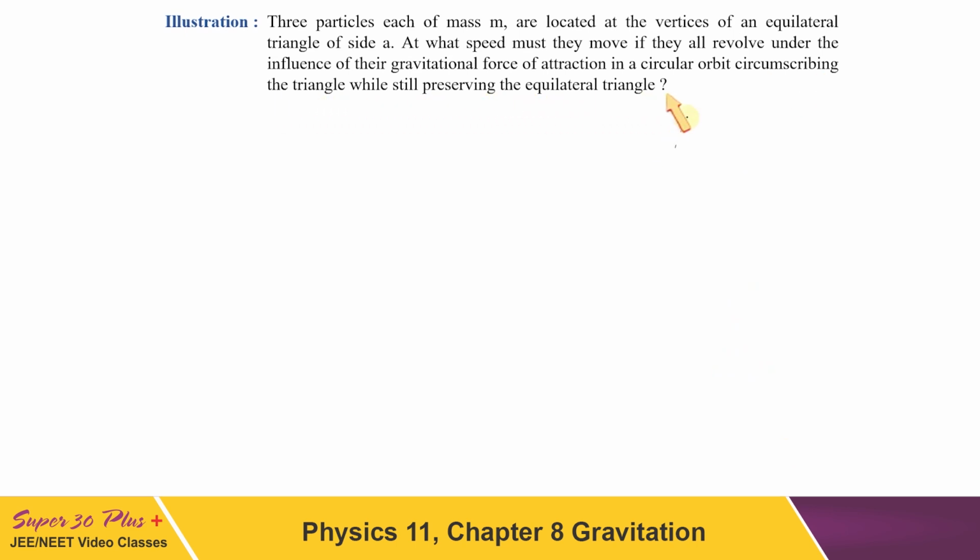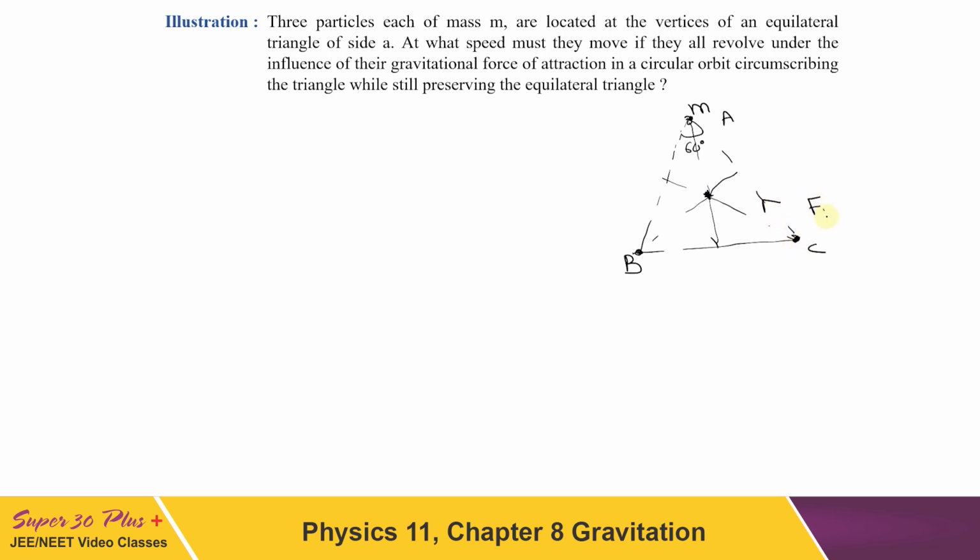Okay, let us first draw the equilateral triangle. This is triangle A, B and C, and 3 particles of mass m each are located at these 3 vertices. The angle is 60 degree. Now here it should be the geometrical center of the triangle, where all these 3 medians intersect. Now force of attraction, if we consider on any body, let's say on particle C, then force by A on C has to be in this direction.